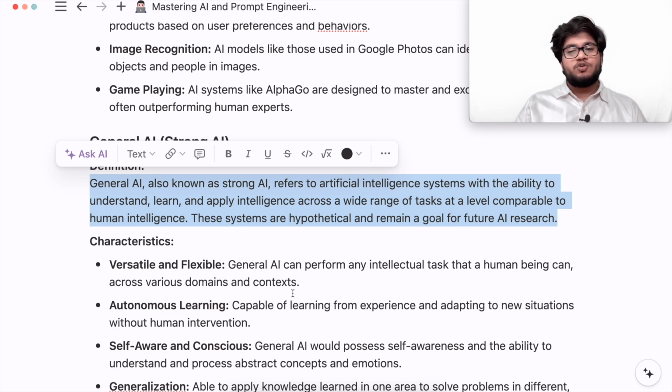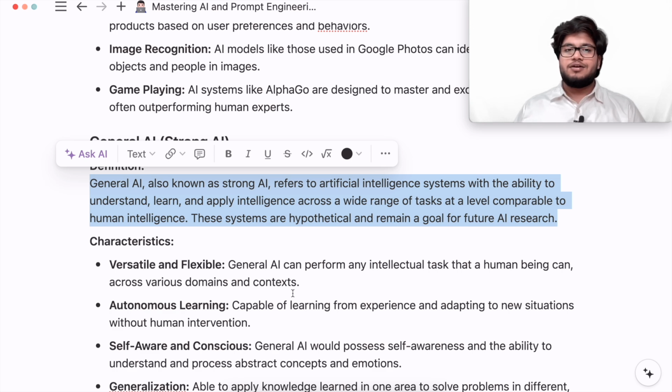These systems are hypothetical as of now and remain a goal for future AI research. So we don't have a particular software or app which we could term as general AI, a strong AI that can do everything on its own. Till date, we don't have such a tool that we can refer to as general AI. Obviously, there are very fantastic AI tools which can perform a lot of functions beyond our imagination.